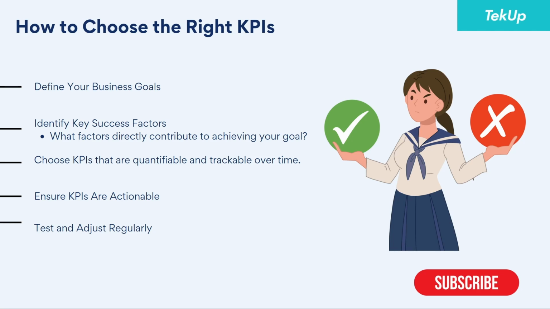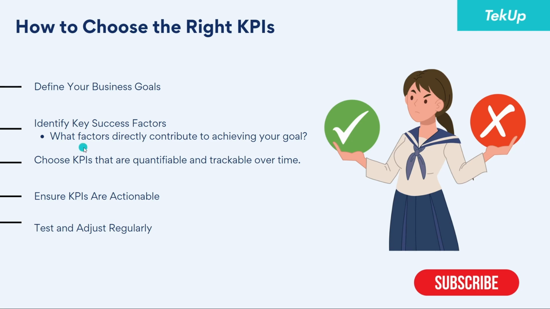Now, maybe we have a website and we have an app, and the business goal is improving the customer conversion rate through the website. Now, a KPI could be how many customers visited the website that were actually turned into customers, or that actually made a purchase. Now, these are business goals. For you to choose the right KPI, it simply means that your KPI should be tied to your business goal, or what your business is trying to achieve.